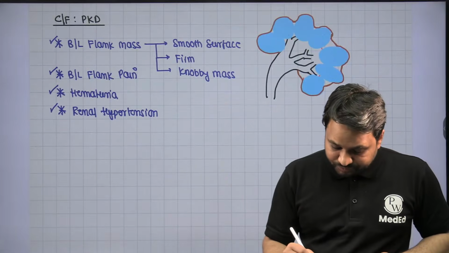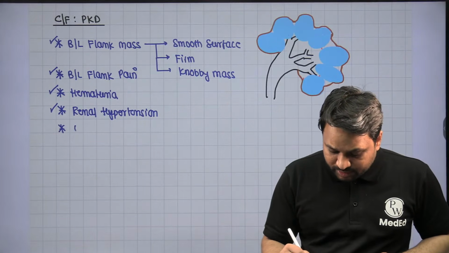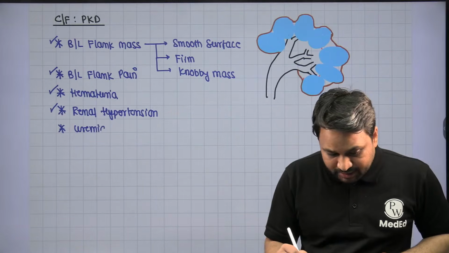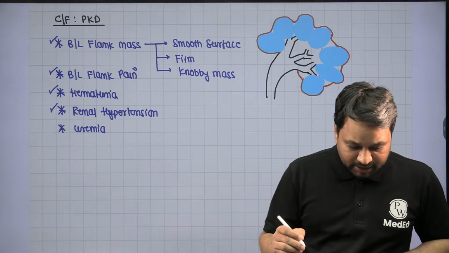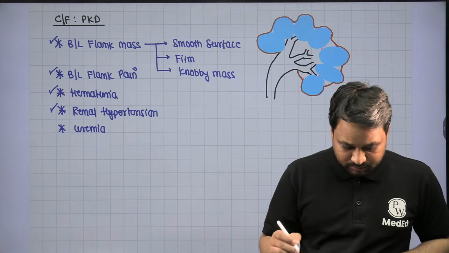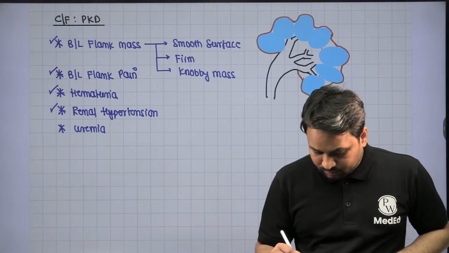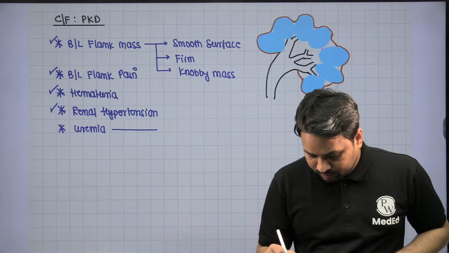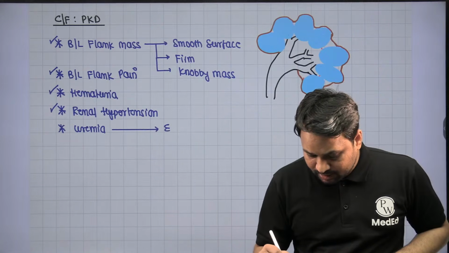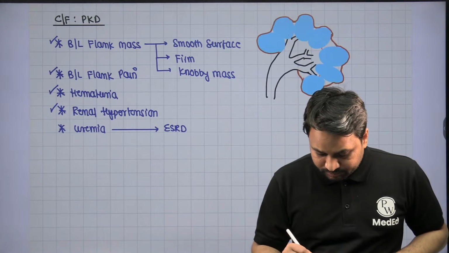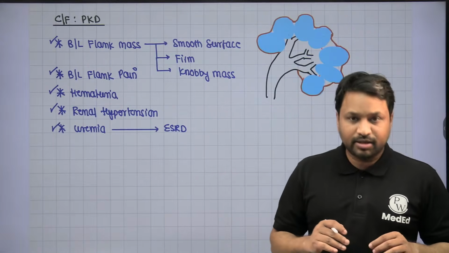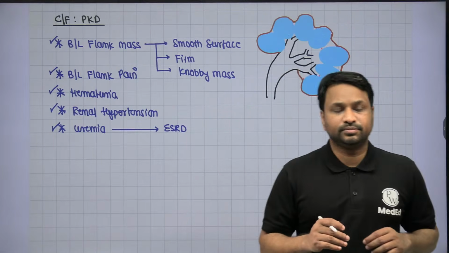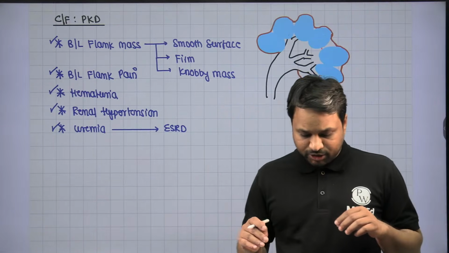Now, if the patient continues to ignore it, it will result in uremia, and that uremia will result in end stage renal disease. It's an end stage renal disease, right?